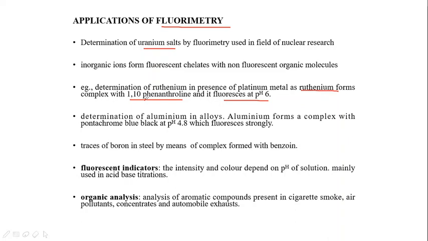This is also true when we try to do determination of aluminium in alloys. It forms a complex with pontachrome blue black at pH 4.8. Now if at pH 4.8 I get a fluorescence, that means aluminium is present. Traces of boron in steel can be detected by making a complex of boron with benzoin.